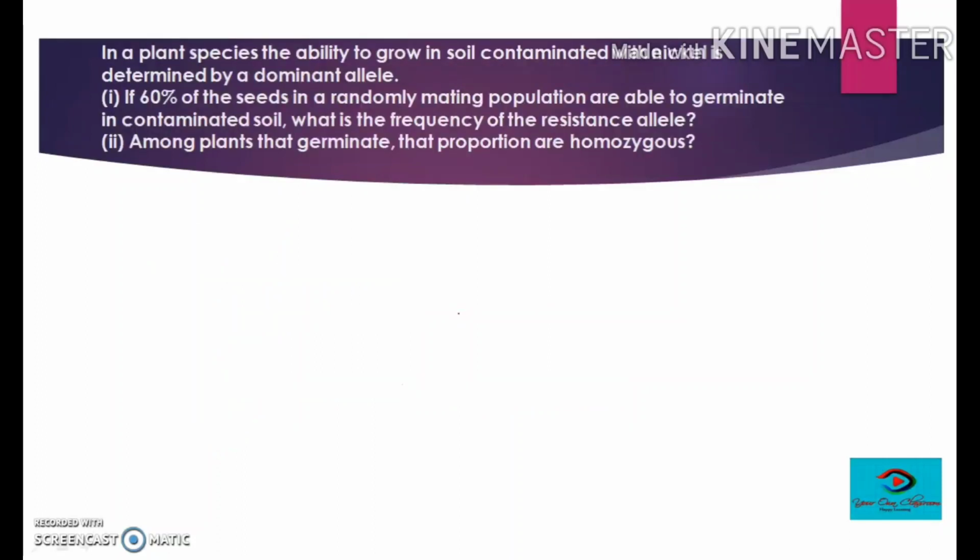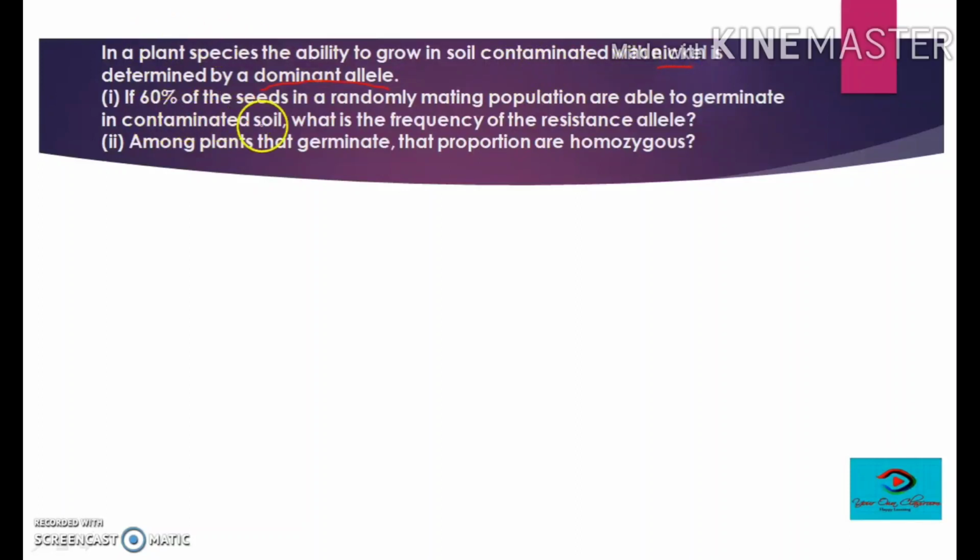Let's see the next question, and I think this is a very good question. In a plant species, the ability to grow in soil contaminated with nickel is determined by a dominant allele. So it is very clear that the dominant allele is resistant to nickel, because it can grow in soil having nickel.